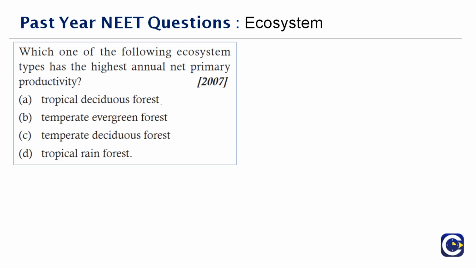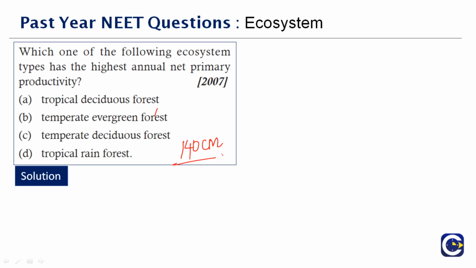Next question here. Which one of the following ecosystem types has the highest annual net primary productivity? This question was asked in the year 2007. Okay, you have four here: tropical deciduous forest, temperate deciduous forest, temperate evergreen, and tropical rainforest. Now, we're talking about the highest annual net primary productivity, and that is in the tropical rainforest. They are found in the equatorial regions where rainfall exceeds more than 140 centimeters. Only then you'll get that productivity rate.